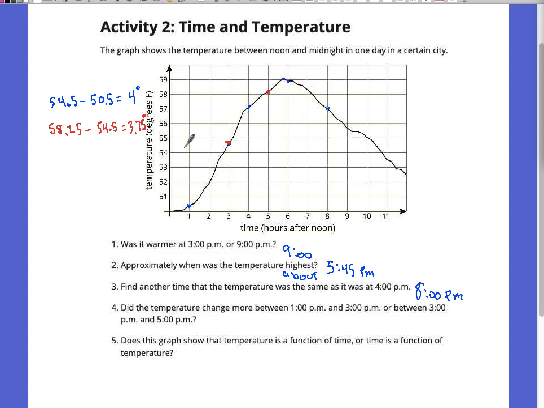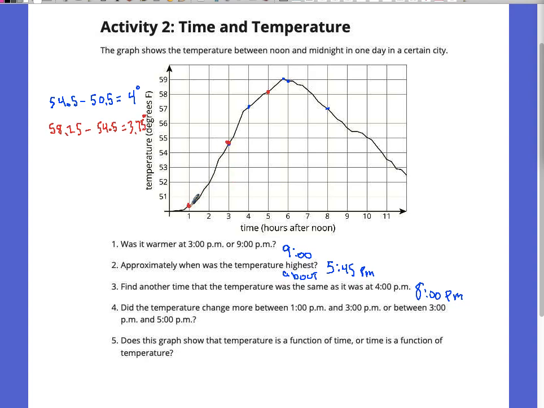So this is the time that I really wish we were all here together in a classroom, because I'd like to have that discussion about what you guys that answered from 3 to 5, what were you seeing that had you choose that answer versus this answer? Because to me, I can kind of see that this one goes up more than this one. Okay, so we want the one that goes up more. Okay, somebody replied and said they just looked at it wrong. That's fine. That's why we're doing this, because we want to be able to look at it clearly and understand what the graph is saying.